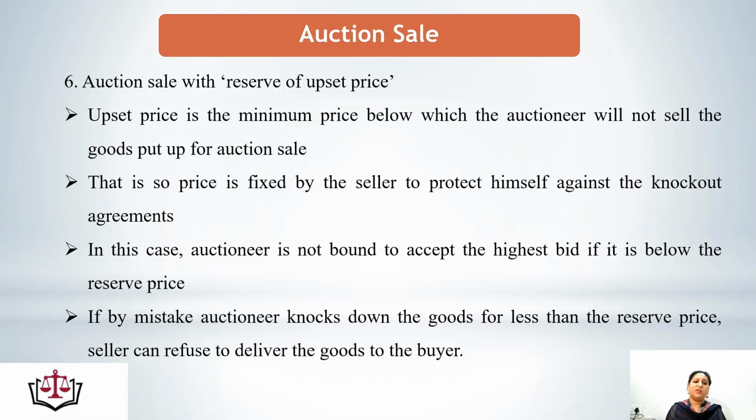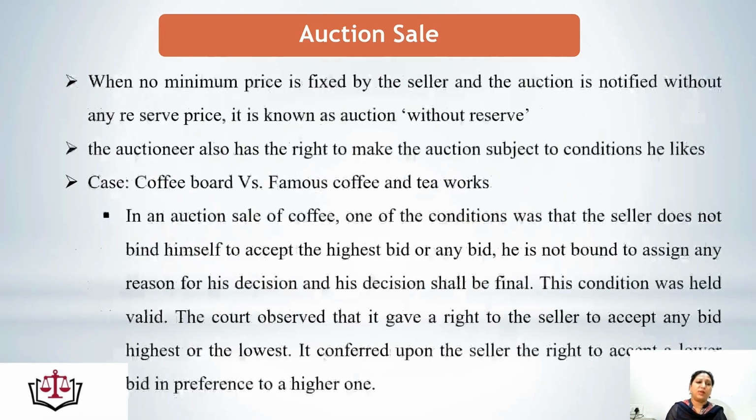In short, if any seller doesn't want to sell any goods below a certain price, he can set a minimum price, or in other words the upset price. In that case, the auctioneer is not bound to select the highest bid, means he would not give the goods at a price less than that specified price. And if the auctioneer by mistake knocks down the goods to the buyer, even then the seller has the right to refuse the delivery of the goods to the buyer.